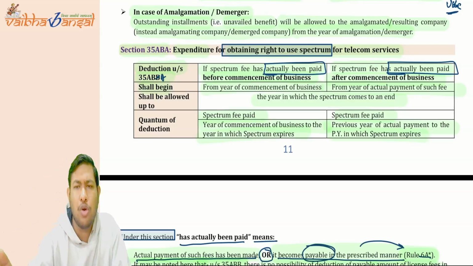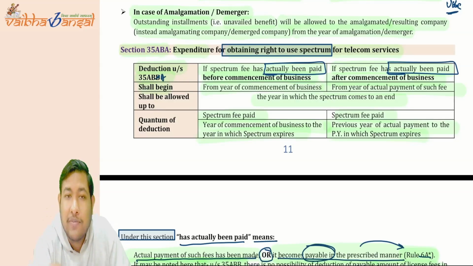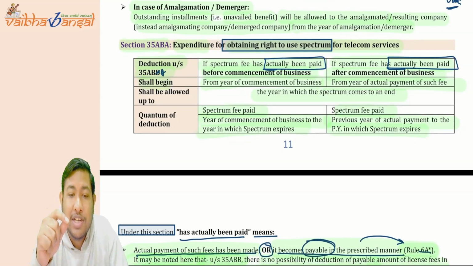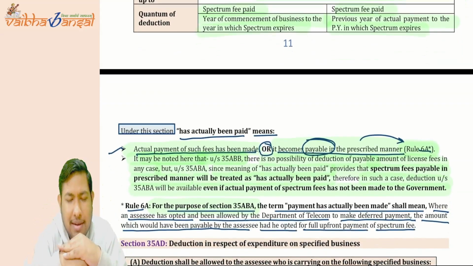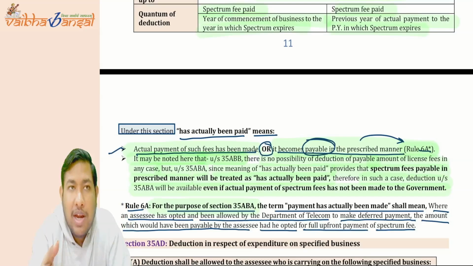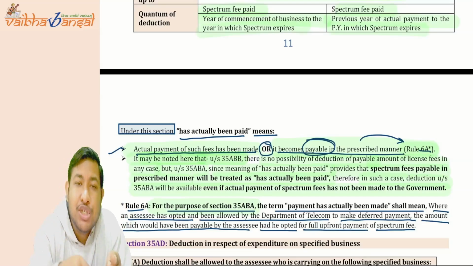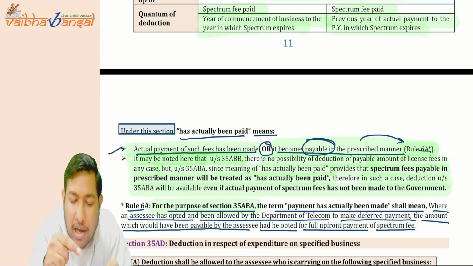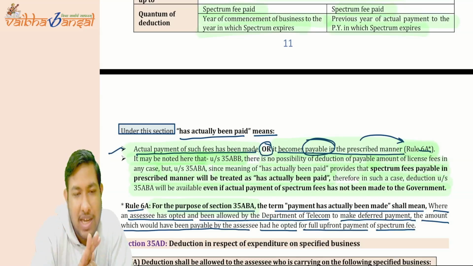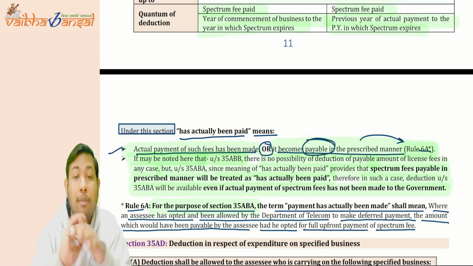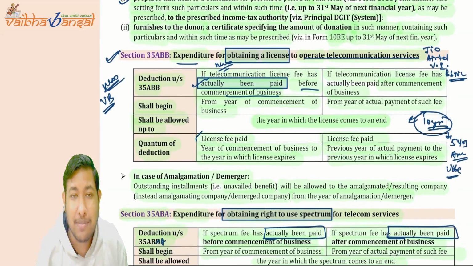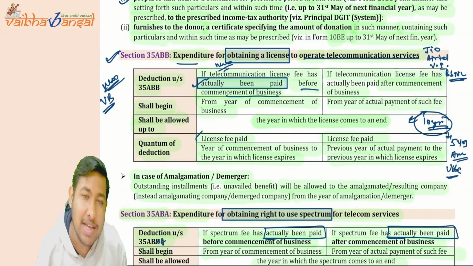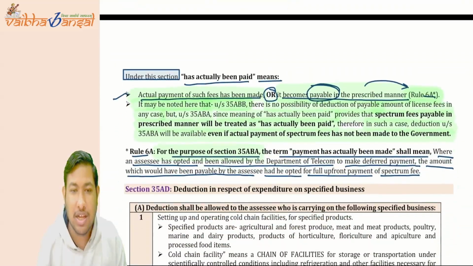Each and everything is going to be the same, but now for Section 35ABA, they have provided the definition of 'has actually been paid'. So under Rule 6A, they said that actually been paid also includes payable, but it should be in accordance with the Department of Telecom. If they have provided the installment, then we can treat it as actually been paid. But such deduction is not available for 35ABB. They have to actually pay the amount. Okay, is this point clear?